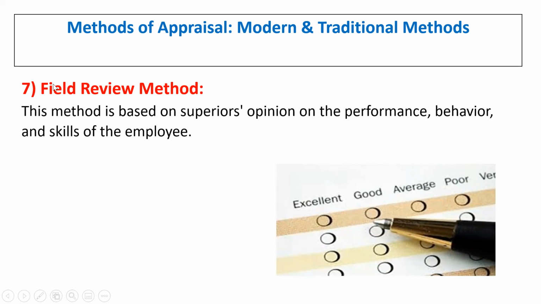It can be rated in the form of excellent performer, good performer, average performer, poor performer or very poor performer in the organization. This is how the field review can be done by the superiors in the organization.